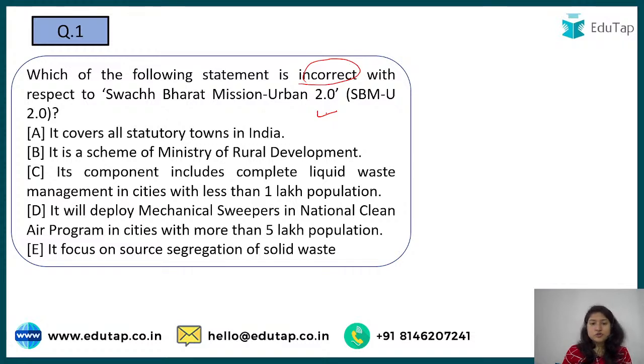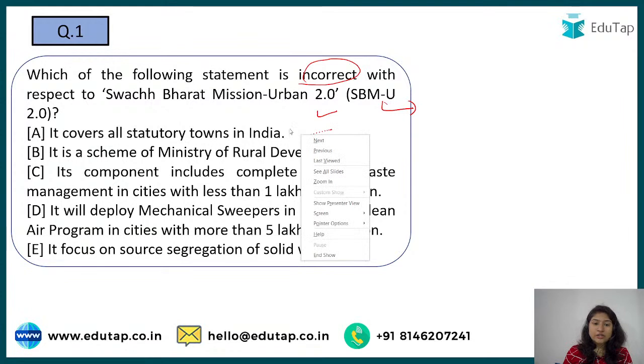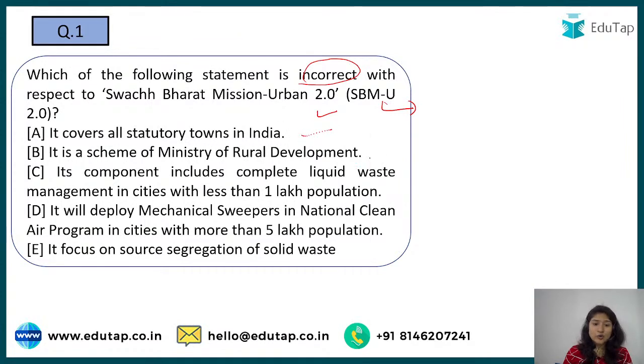When we talk about Swachh Bharat Mission, we know this is currently in its second phase. It launched back in 2014, and then it was relaunched as 2.0, and here it has some separate aims. Does it cover all statutory towns in India? Second, is it a scheme of the Ministry of Rural Development? Its components include complete liquid waste management in cities with less than 1 lakh population, deploying mechanical sweepers in National Clean Air Program cities, and in areas with more than 5 lakh population, and it focuses on segregation and solid waste.